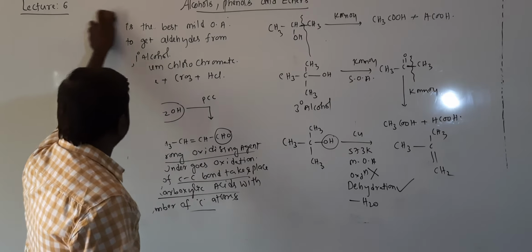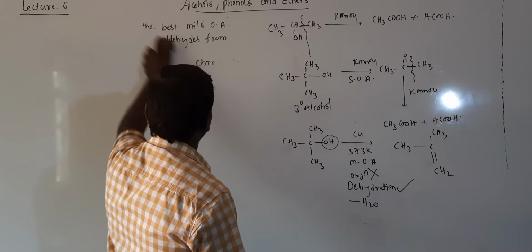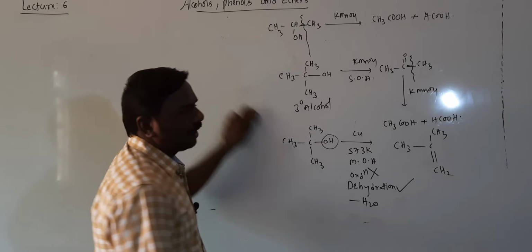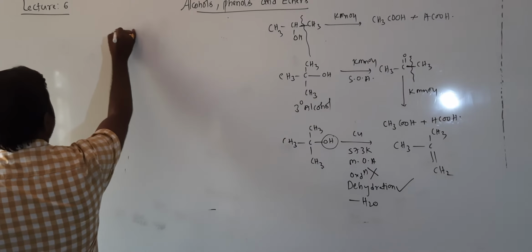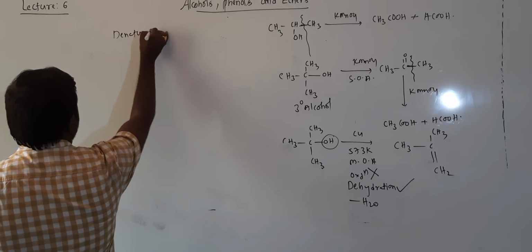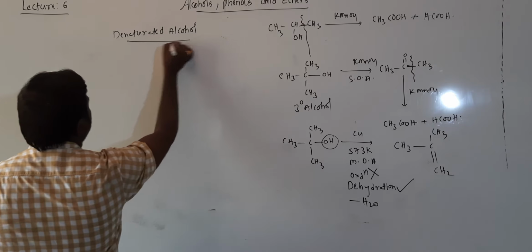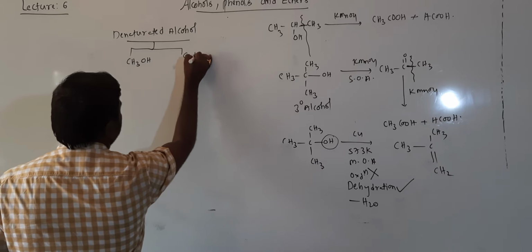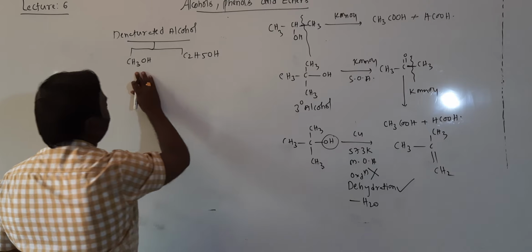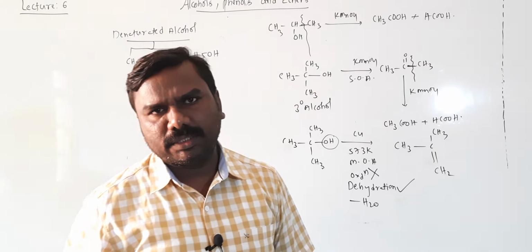Now alcoholics, in our day to day life we are observing alcoholics, it means drinkers are there. If they drink the denatured alcohol, denatured alcohol contains methanol, CH3OH, and C2H5OH, methyl alcohol and ethyl alcohol, methanol and ethanol is possible.